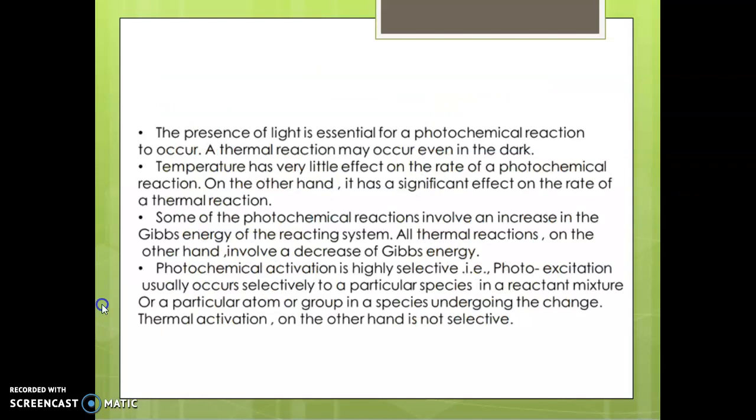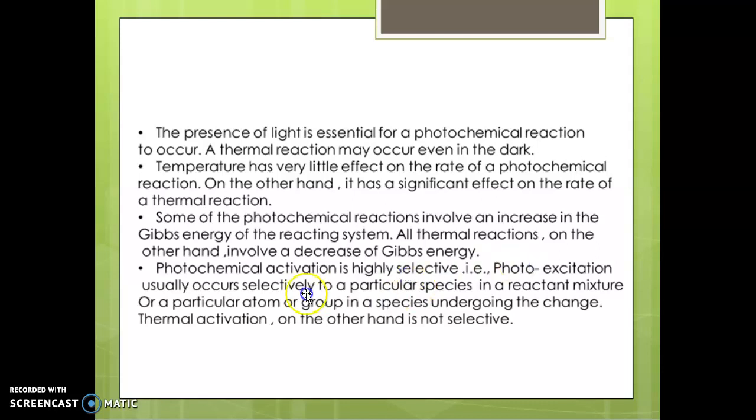Here we can see some more points. For the examination point of view, you can write these points for 2 marks. Some photochemical reactions involve an increase in the Gibbs energy of the reacting system, but all thermal reactions involve a decrease of Gibbs energy. And the last point, photochemical activation is highly selective.